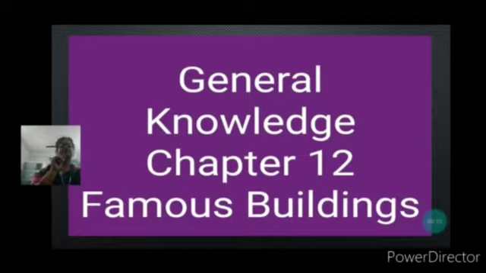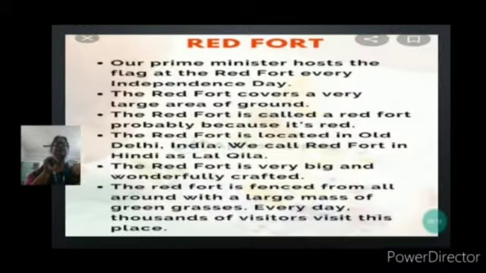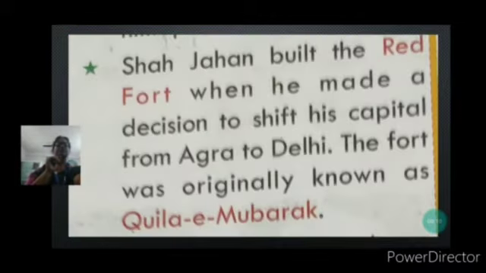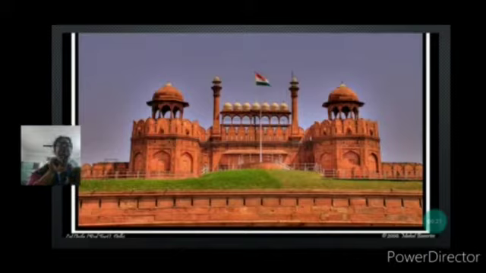Okay, this is chapter 12 and here are the descriptions of some famous buildings. The first one is Red Fort. See the picture of Red Fort. Who built it? Shah Jahan built it when he decided to shift his capital from Agra to Delhi.